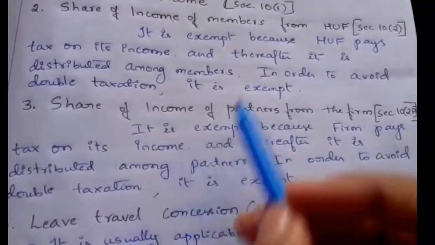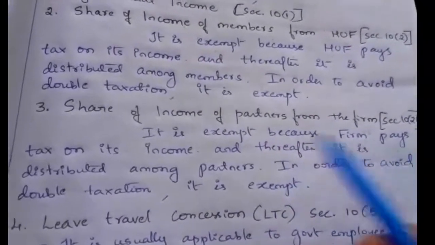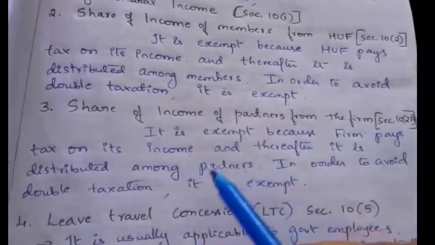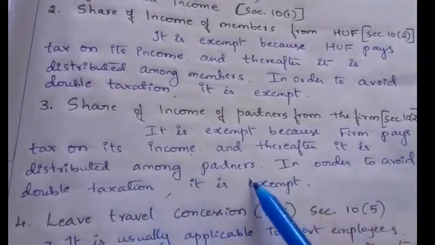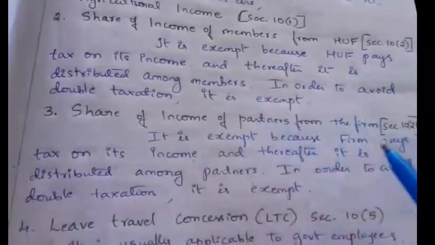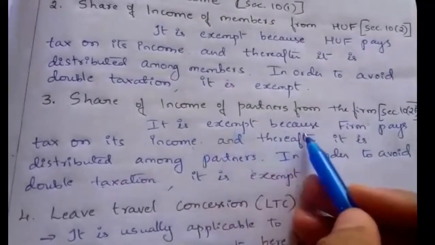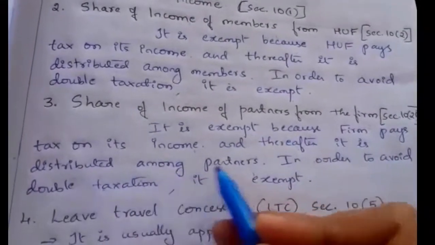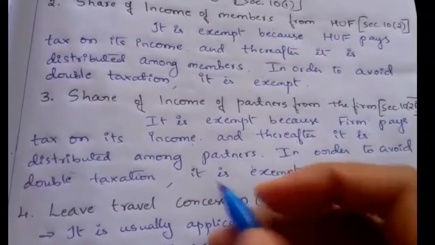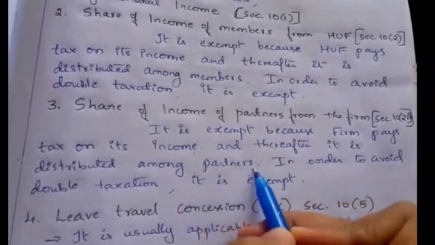So here also it is similar, this income is exempt because the firm pays tax on its income. The firm will be paying the tax on the total income, and thereafter it is distributed among the partners. So in case of a firm it is partners, in case of HUF it is members. Firstly the firm pays tax on the total income. Thereafter it is distributed among the partners based on their profit sharing ratio.